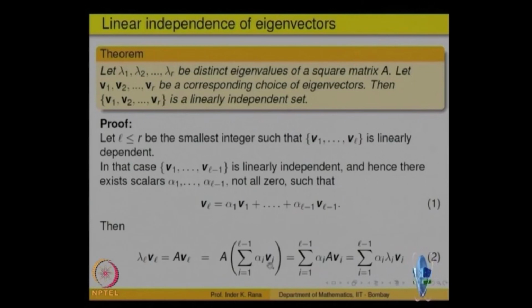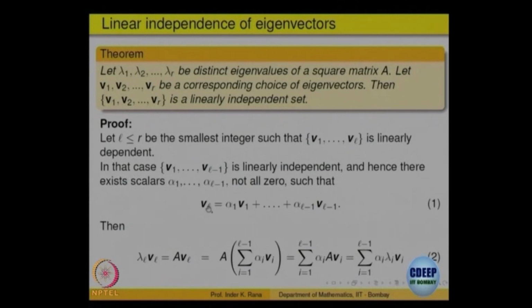A times the sum is equal to sigma alpha I A of Vi, but each Vi is again an eigenvector. So, what is A of Vi? That is lambda I of Vi, is it okay? So, the first equation is because VL is an eigenvector, and from 1 this value is put here. A of the summation, and then by linearity this is sigma alpha I A of Vi, and each Vi being an eigenvector, this is nothing but lambda I of Vi. So, let us keep this as equation 2.